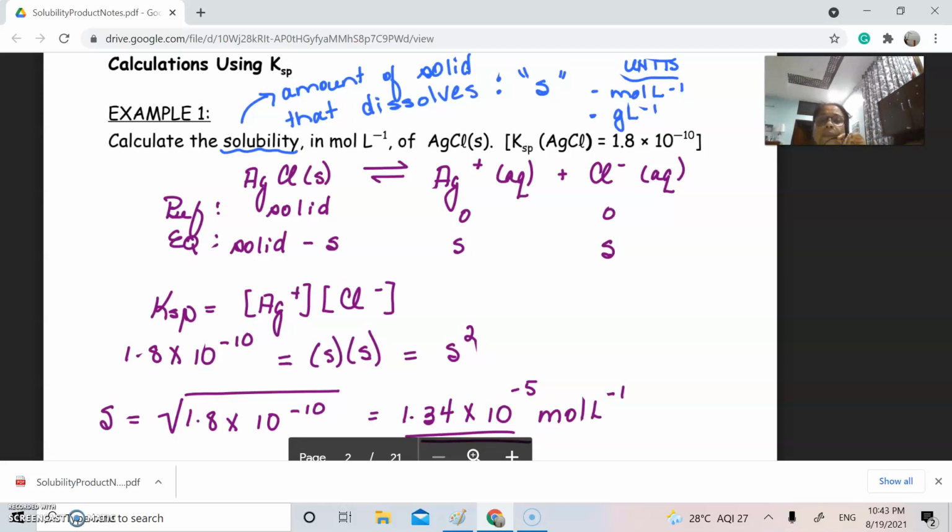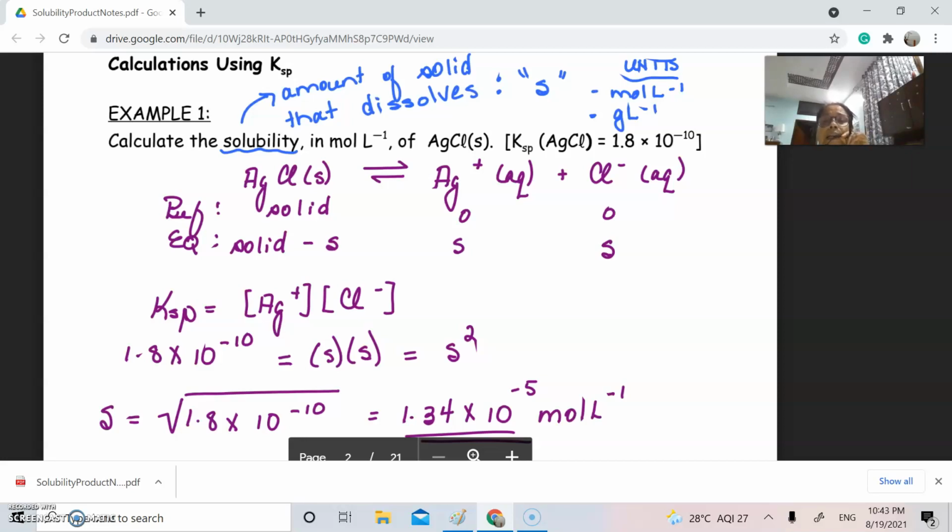It is given there. So how will you have to proceed? You can say that we know that silver chloride solid can undergo the equilibrium as silver ion as well as chloride ion in aqueous media. So first of all, we have silver chloride solid. In the solution phase, initially both the concentration of silver ion and chloride ion will be 0.